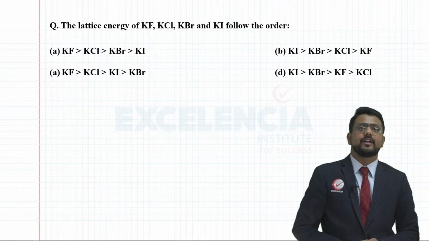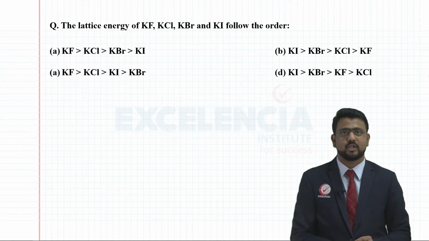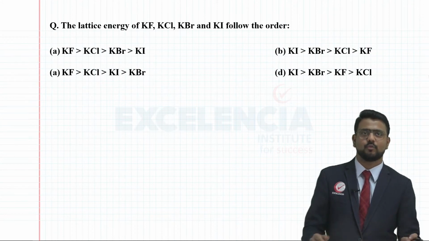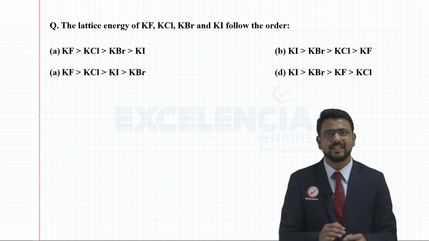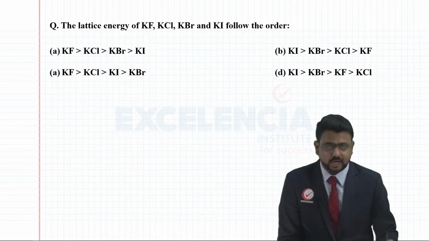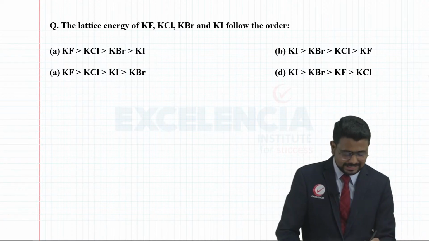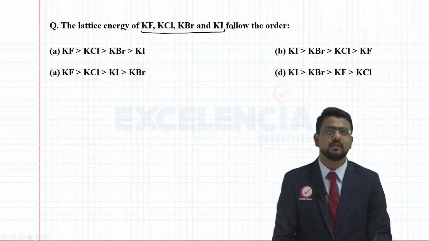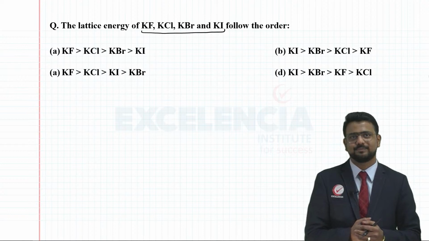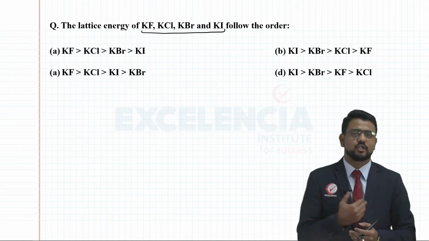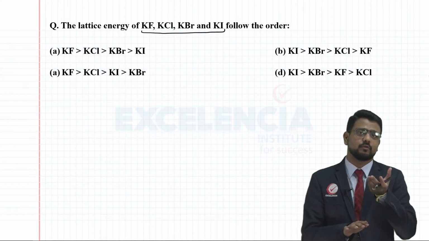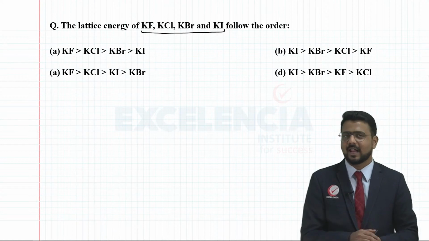The lattice energy of KF (potassium fluoride), KCl (potassium chloride), KBr (potassium bromide), and KI (potassium iodide) will follow any of these orders, right? First and foremost, understand that these are all ionic compounds, and they are definitely going to have a specific crystalline structure. To break that crystal lattice, you may require some amount of energy, or when the lattice is formed, an amount of energy will be released. So either way, you can consider the lattice energy.